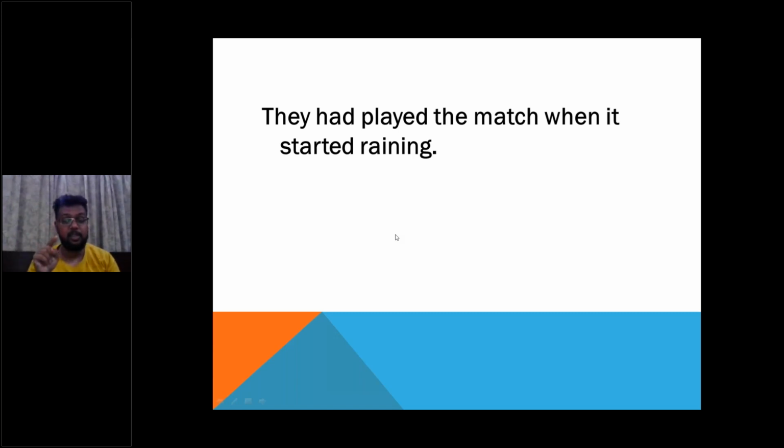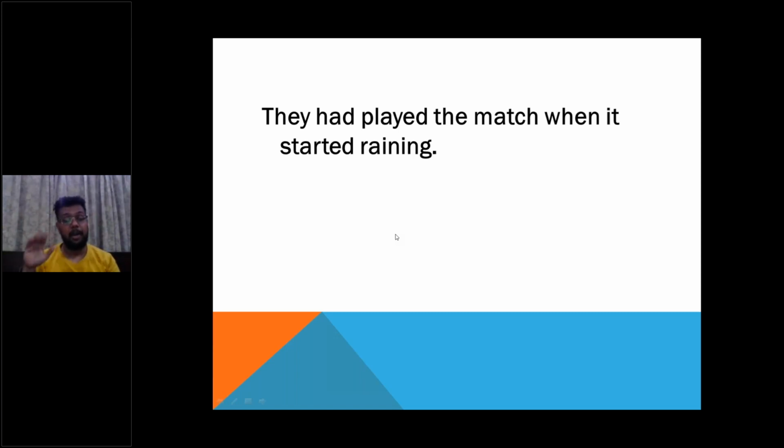But in this sentence on your screens, the match finished and then it started raining. But when you say they stopped playing the match when it started raining, this means that both events took place simultaneously. When the raindrops started falling, then they stopped playing the match.